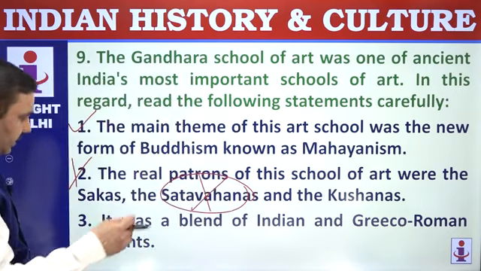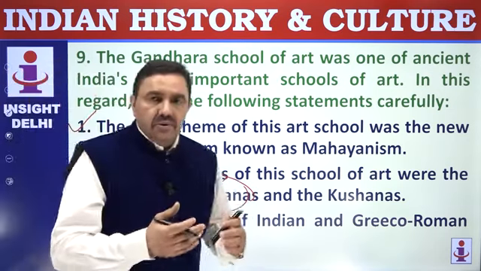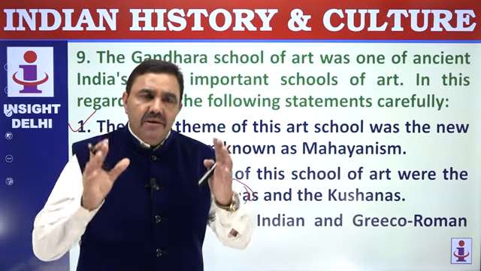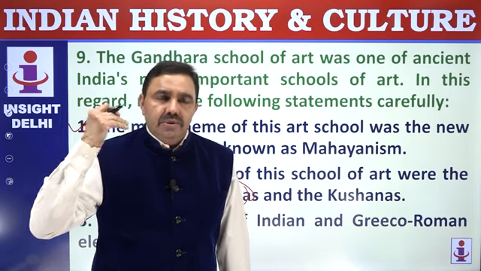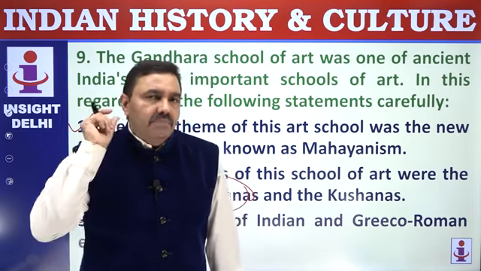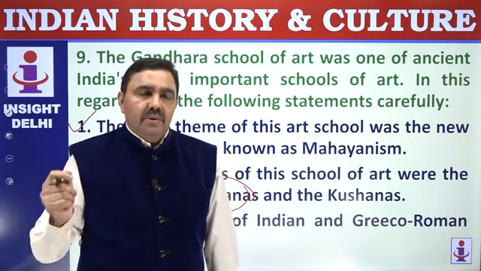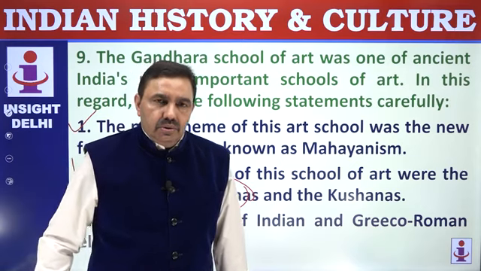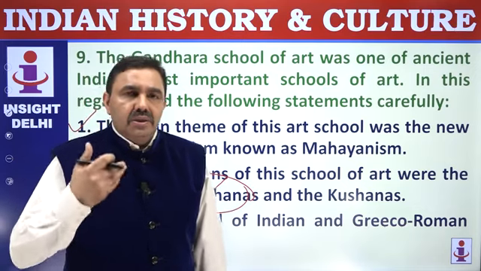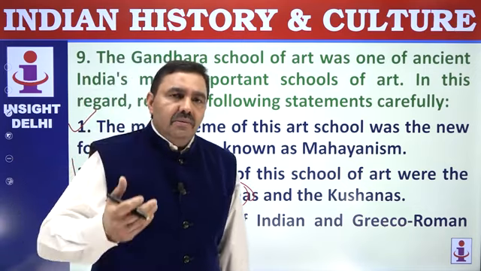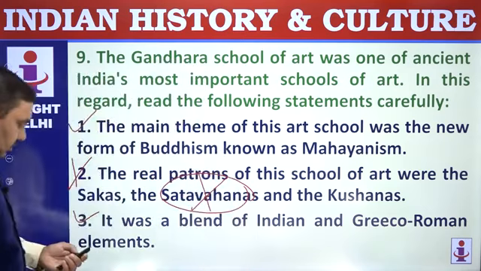It was a blend of Indian and Greco-Roman elements, perfectly correct. That's why it was known as Greco-Buddhist or Indo-Roman or Greco-Roman School of Art, because many of the elements of the Greco-Roman world were absorbed or adopted by the artists of Gandhara school. For example, long earlobes, curly hair, muscular body, transparent cloth, toga-like dress, then ornaments. Buddha was depicted like the Greek god Apollo, with physical beauty of the highest order. All these were Greco-Roman elements.